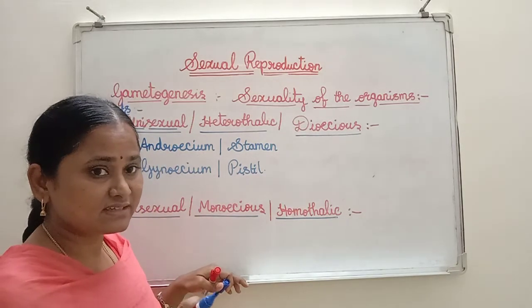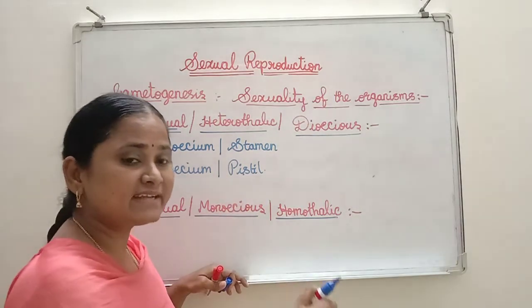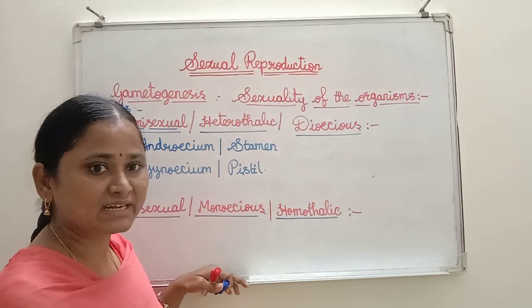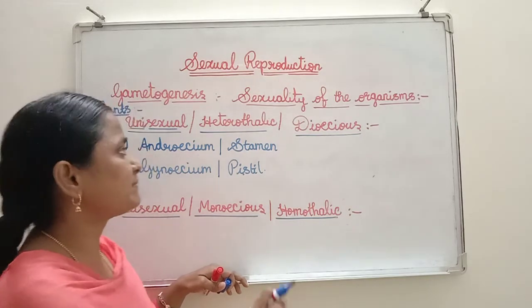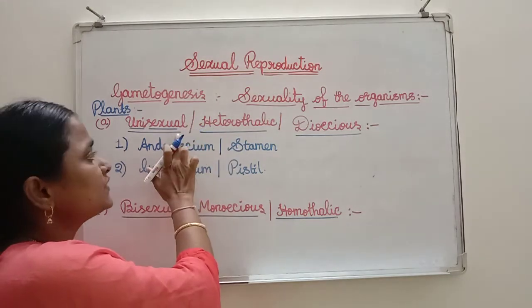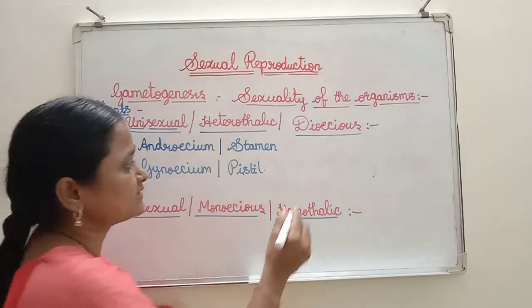Like this, if the plant has either staminate or pistillate flowers, that means only the androecium or only the gynoecium is present in the flower, such a flower or plant we call unisexual or heterothallic or dioecious.